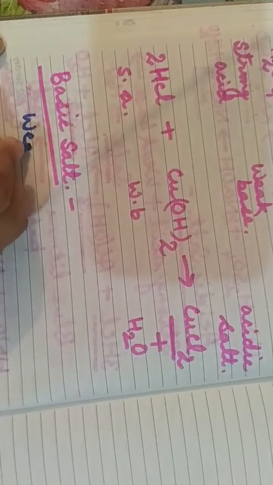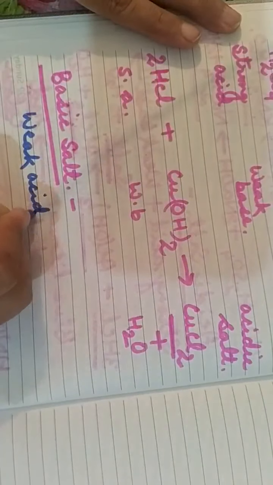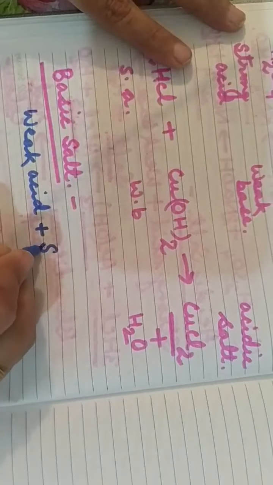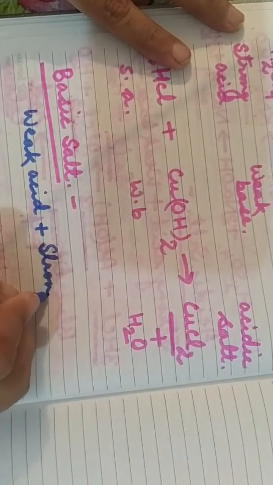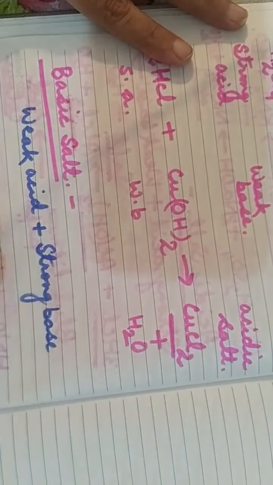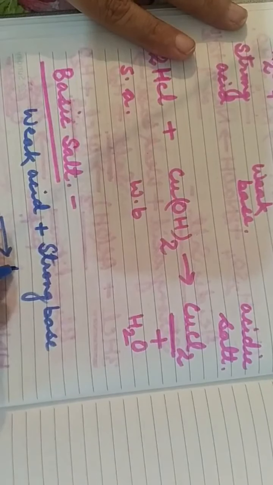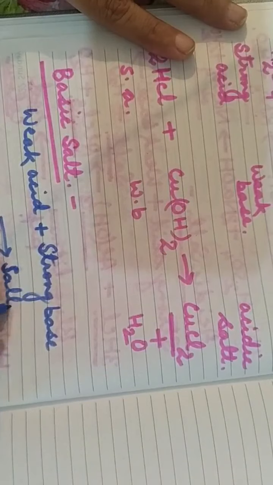That is, salt formed by the reaction of weak acid plus strong base. The salt formed will be basic in nature.